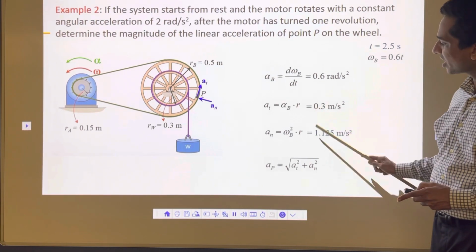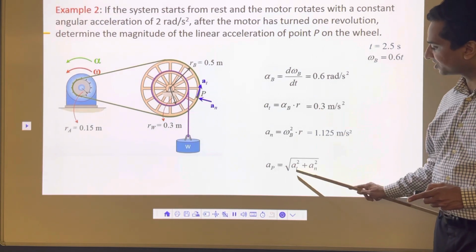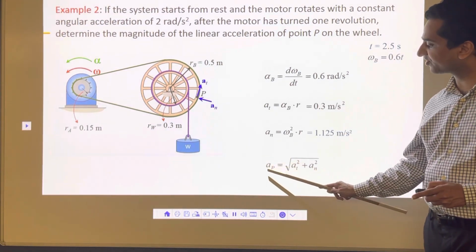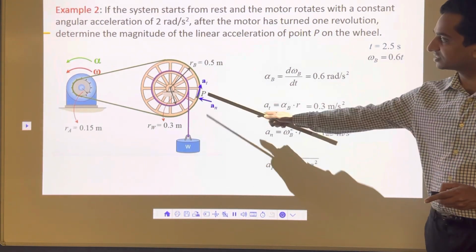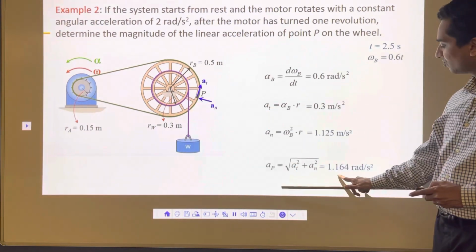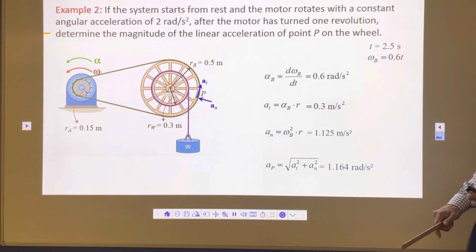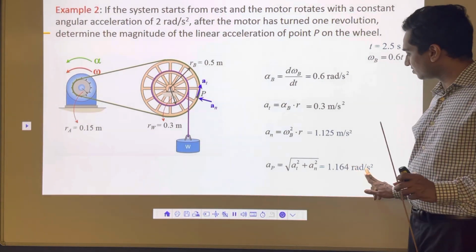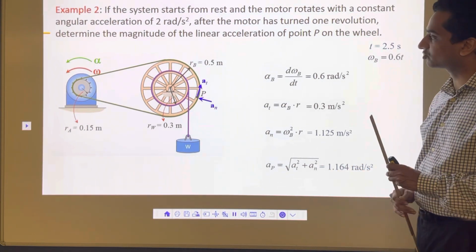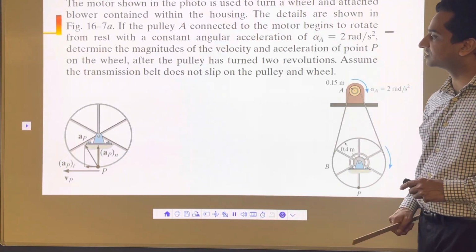Once we have both these things, we're going to put that here, and then we can calculate this final acceleration of this point P as 1.164, again meter per second square. So that's how we can calculate. So this one is meter per second, so 1.1 meter per second square. So keep that in mind, and that's how we can solve this problem.